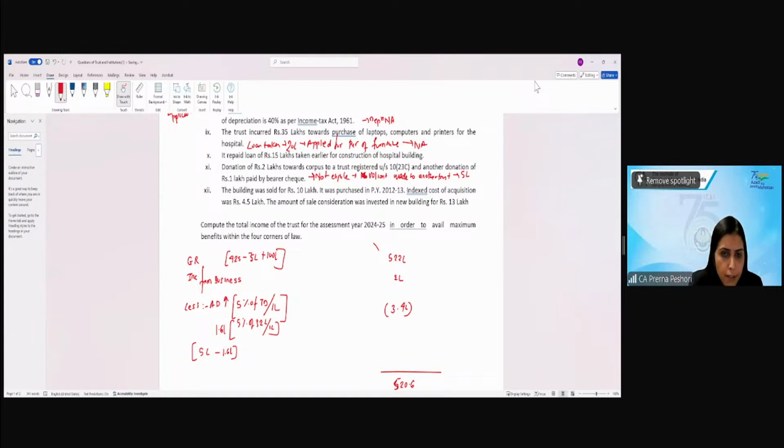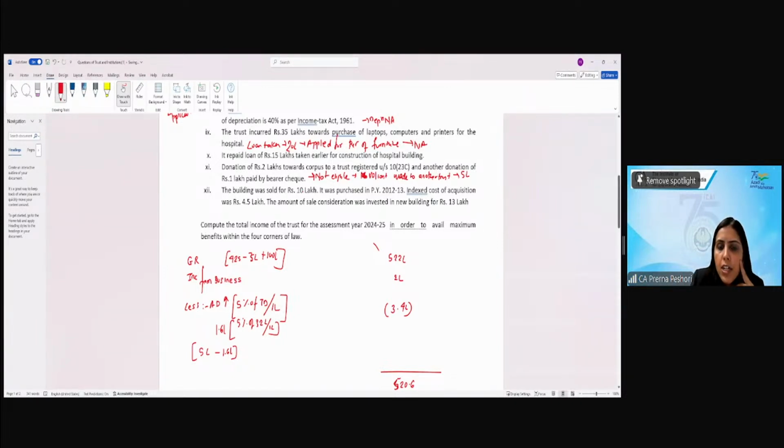Capital gain will be 5,50,000, yes, but what about the exemption?